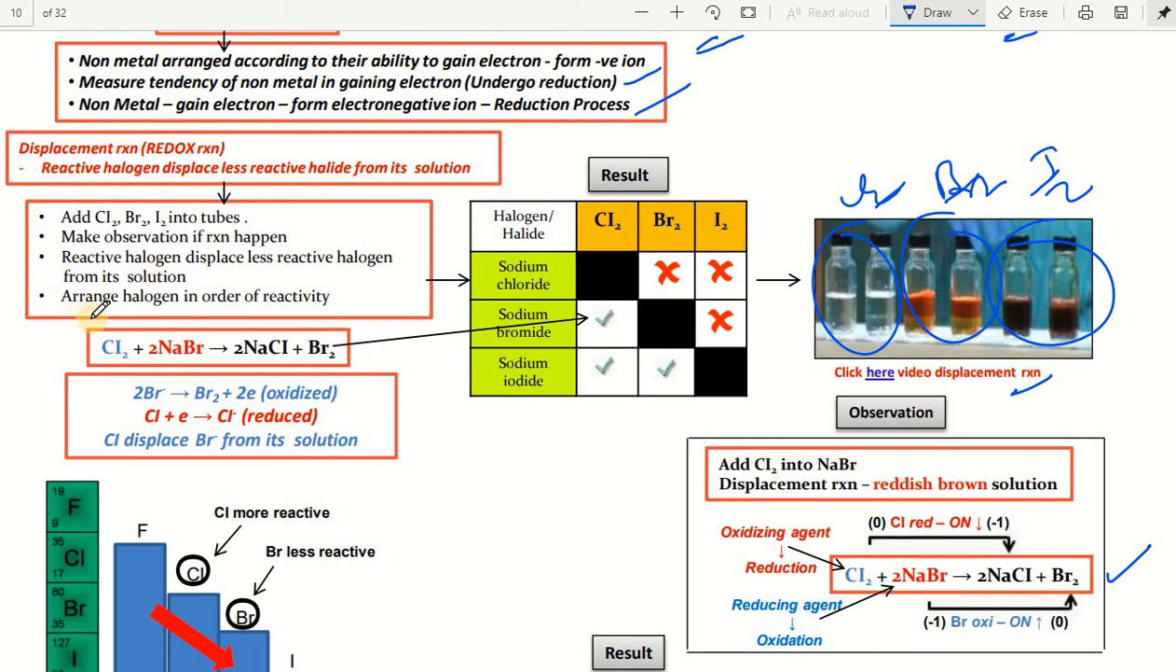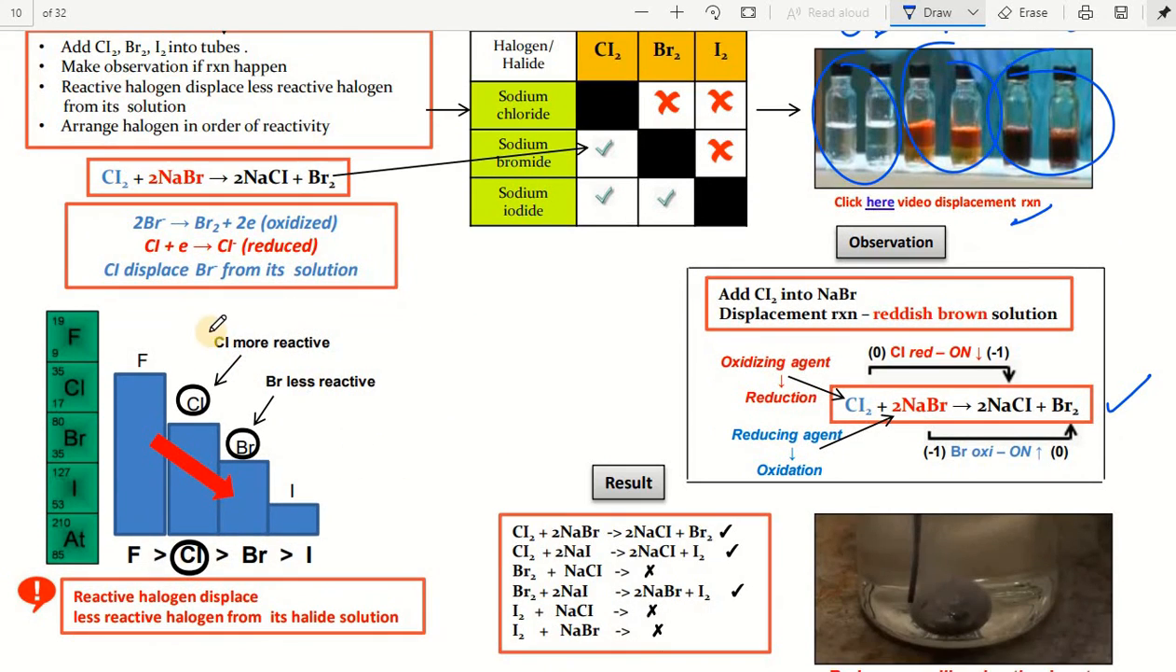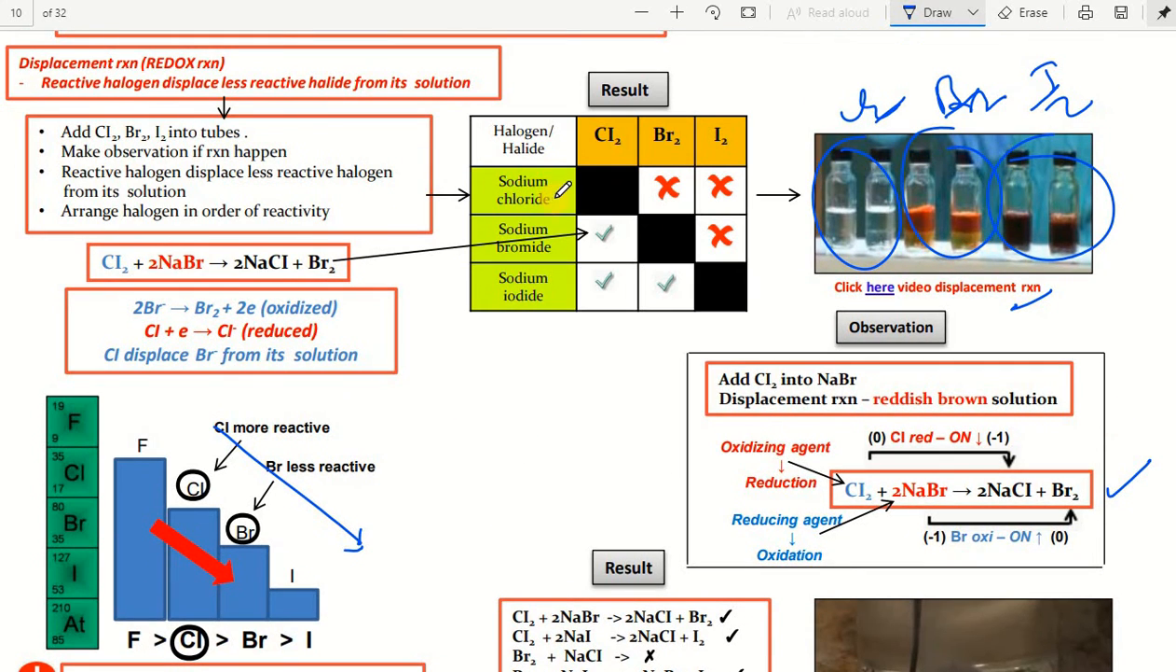Okay. And after that we arrange this order of reactivity: fluorine, chlorine, bromine. In this order the reactivity is decreasing. So a reactive halogen displaces a less reactive halogen from its halide solution. So the result we observed is this: when you take sodium chloride,